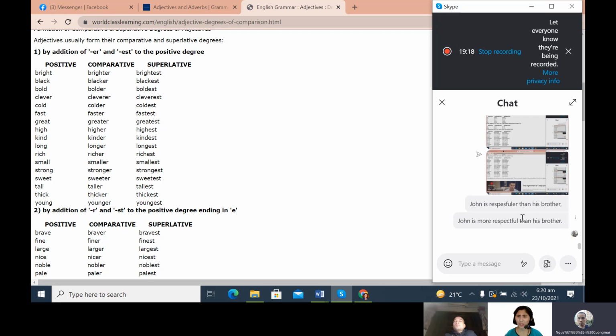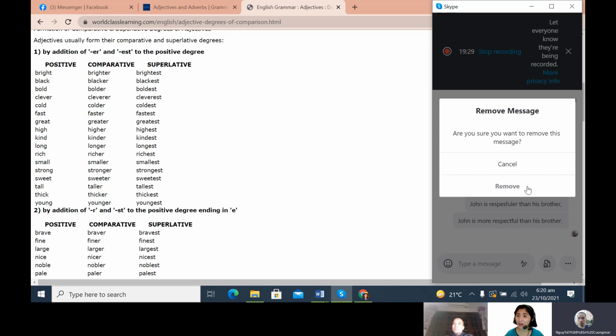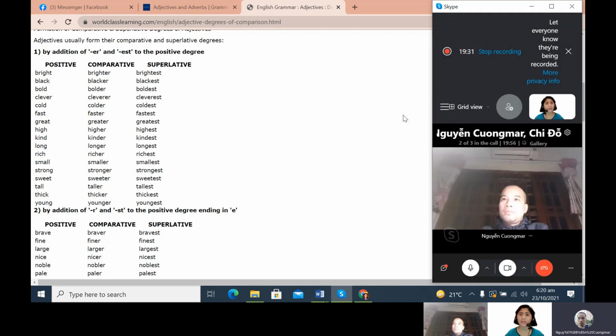This is now the correct sentence, not the first one: John is respectfuler than his brother. There is no word such as respectfuler, but it is more respectful than his brother. All right, now this is what I am telling you. We need to get familiar with the manner of writing adjectives in the comparative or superlative degree in order for us to give grammatically correct sentences when we speak or when we write.